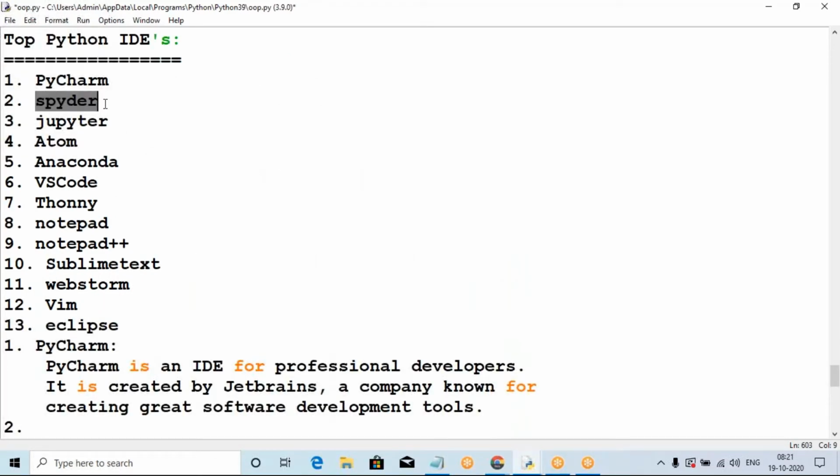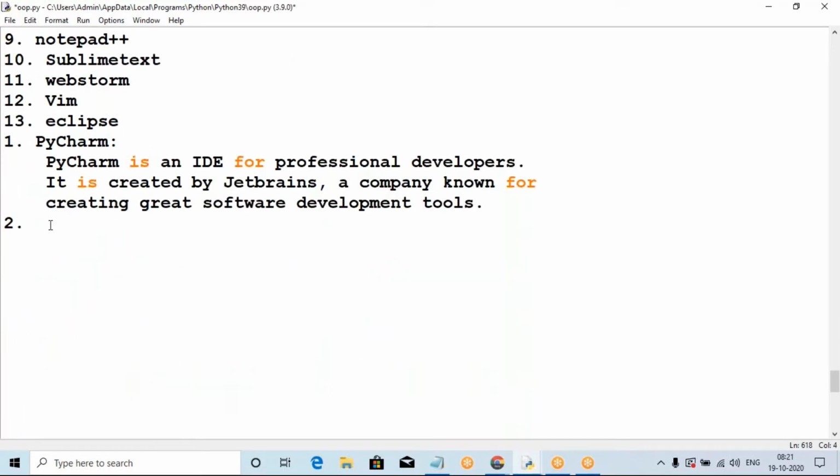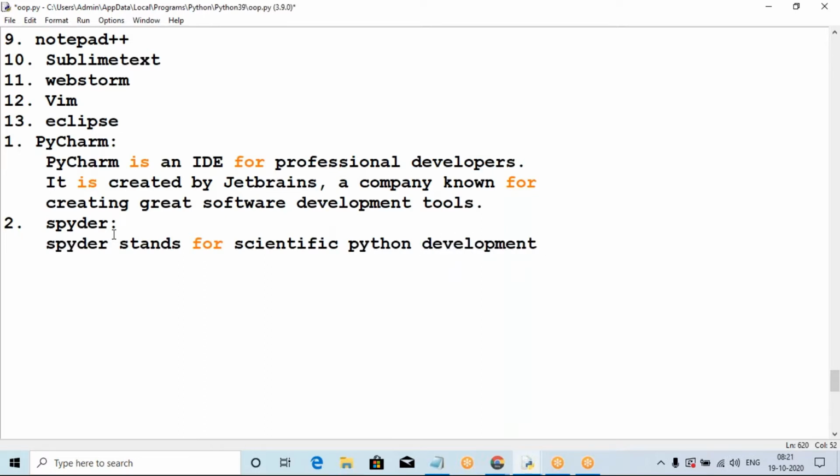And the second one is Spyder. What is Spyder? What is the full form? Spyder stands for Scientific Python Development Environment.